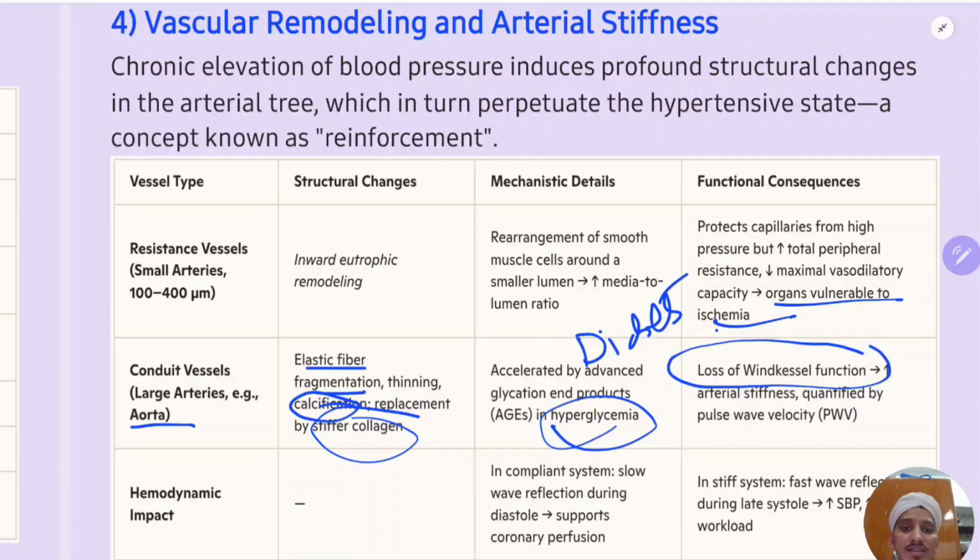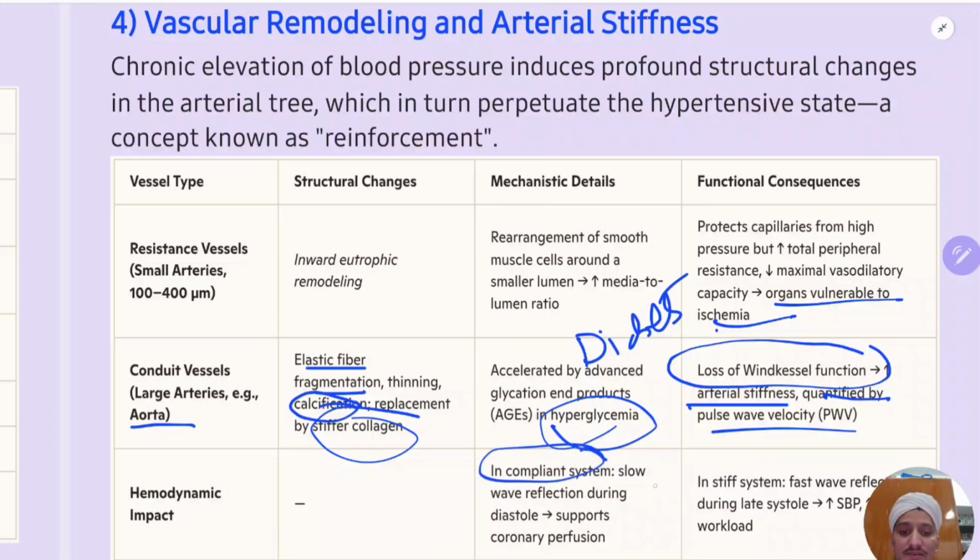What is the Windkessel effect? The things which I have explained just before, that the aorta will accommodate the power and it will push the blood during the diastole. That is nothing but the Windkessel effect. So that Windkessel effect is lost, causing arteries to become stiff, which is measured by the pulse wave velocity. That will increase the SBP. That will put the ventricles under stress and cause remodeling.